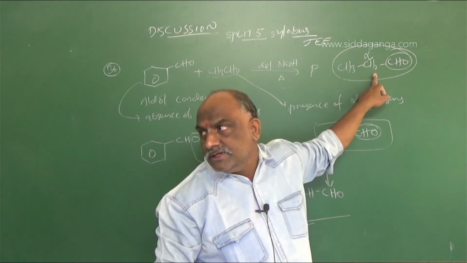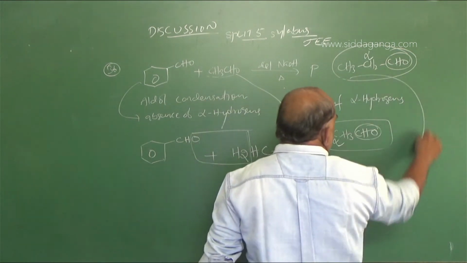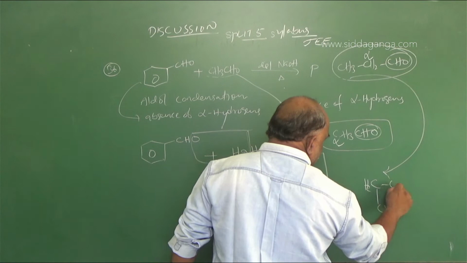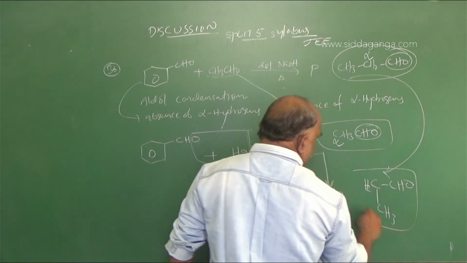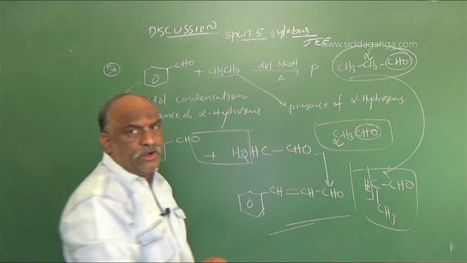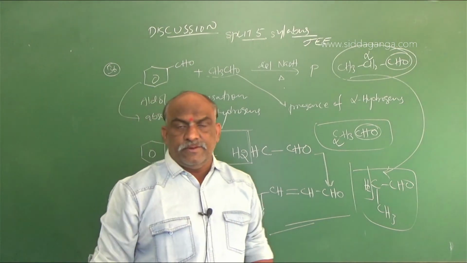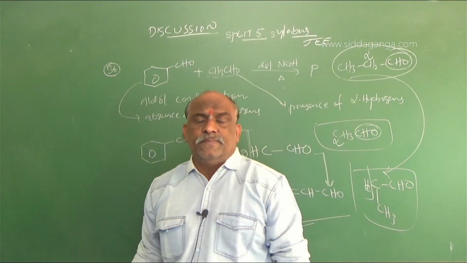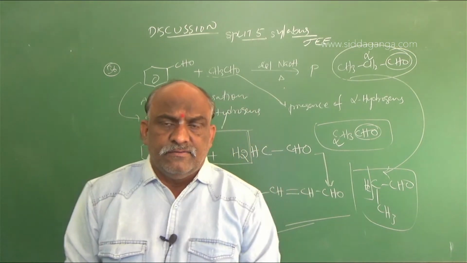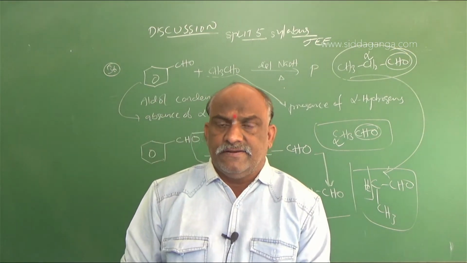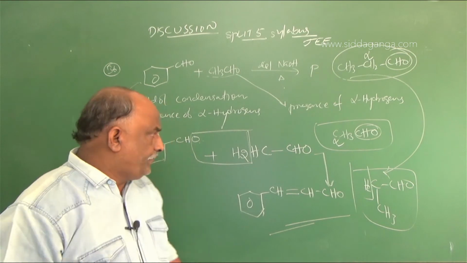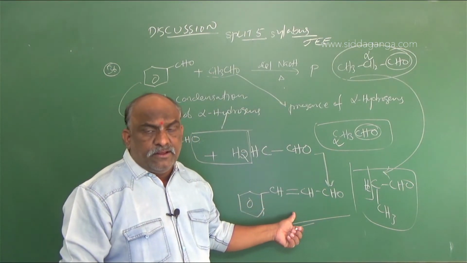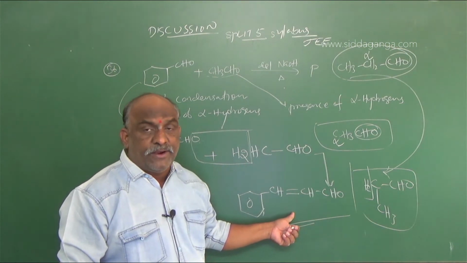Separating two hydrogens from this, the compound can be written as CH3, CH2, CHO, whichever is convenient, because our target is to remove the two hydrogens from that. So this will be the technique to find the answer with respect to aldol condensation. Clear? It is an alpha beta unsaturated aldehyde, an aromatic aldehyde.